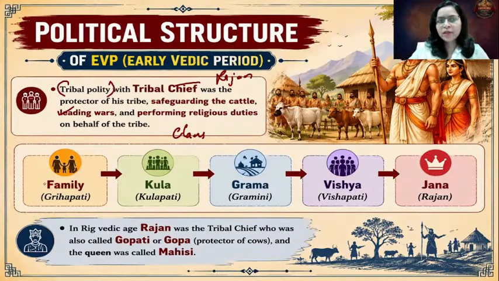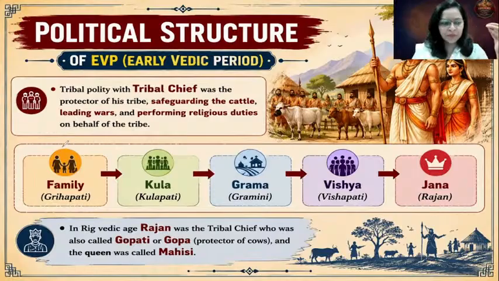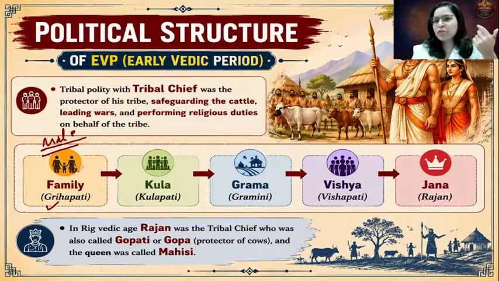Now, if you look at the social units of Aryans, the very first unit was the basic unit of family. Whomsoever was the senior most head in the family, that person was called the head of the family, Grihapati. For example, in a family, there used to be a grandfather. Since the grandfather is the eldest male member in that family, that person used to be the head of the family, Grihapati. Only the senior most male could be the Grihapati. So in a way, society was patriarchal in nature. The head of the family was the senior most male member, referred to as Grihapati.